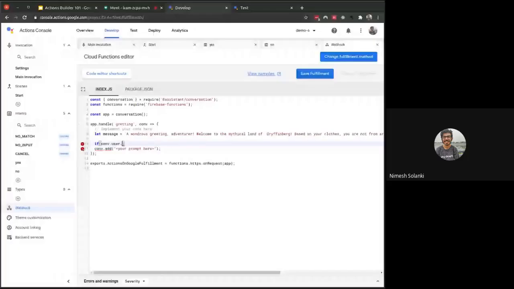For that, conversation is the object which we are receiving from this arrow function. We'll check conversation.user.lastSeenTime. If this property has a timestamp, that means the user has already visited our action in the past. So we'll shorten it down and update the message variable.